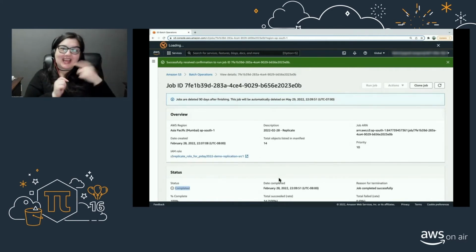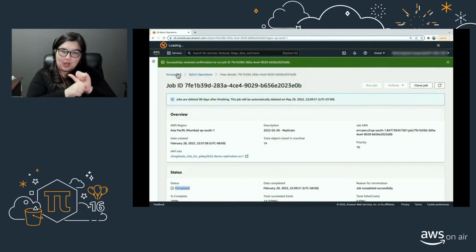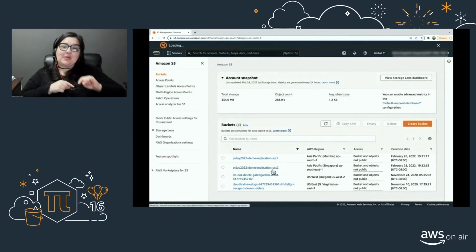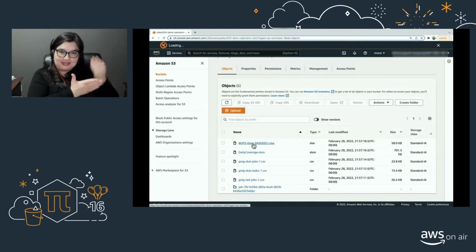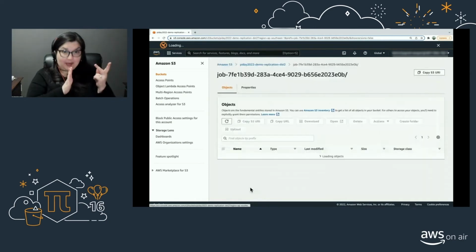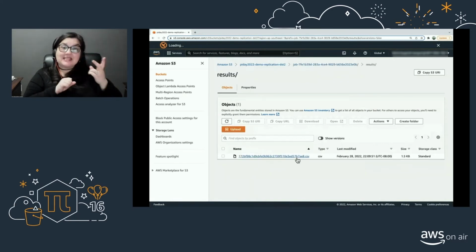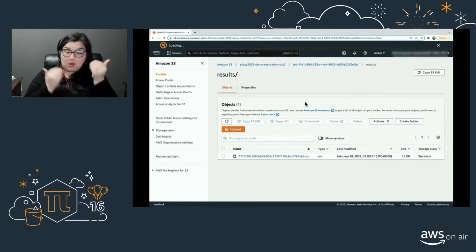Now that the batch operations job is done, our replication should have happened. So let's go and verify that. I'm going to go to my destination bucket, DST2. These were my 5 objects which have been replicated here. Along with that, there is a job ID folder where you can see under results that this is my completion report. If you want, you can go ahead and review your completion report here.